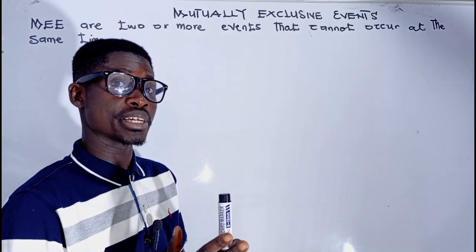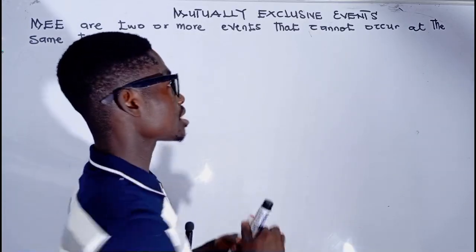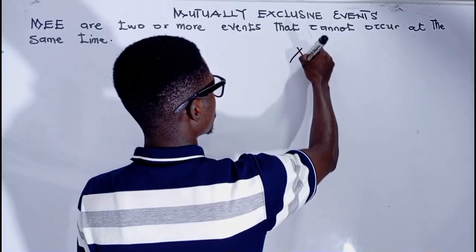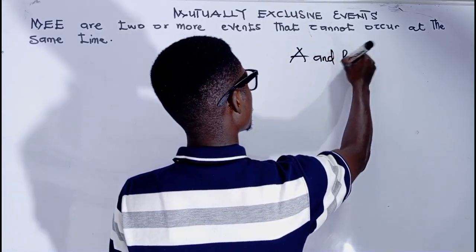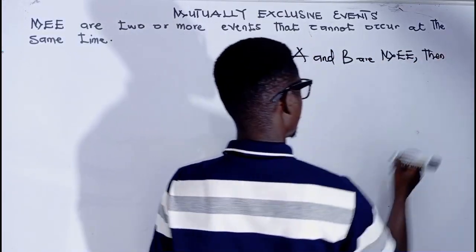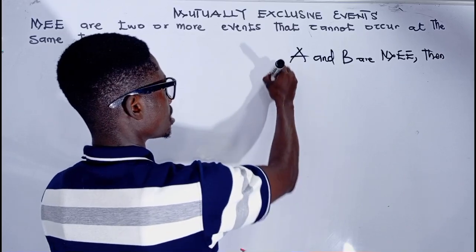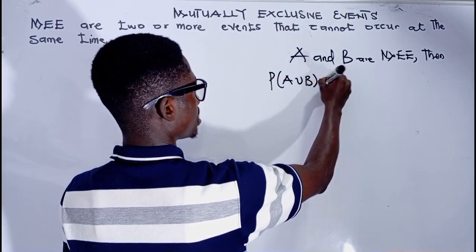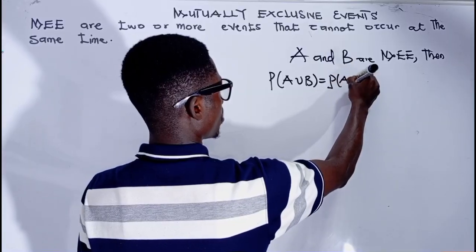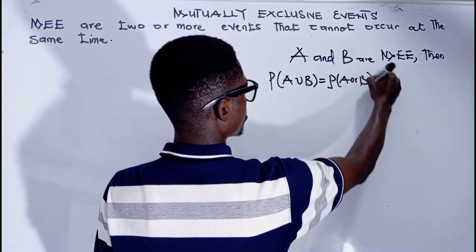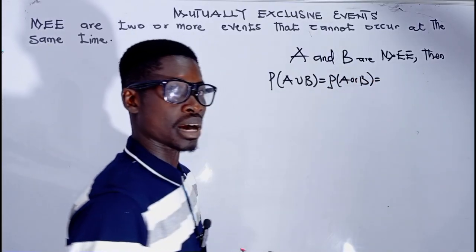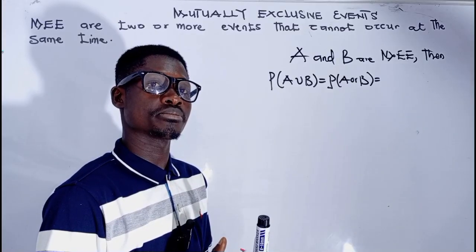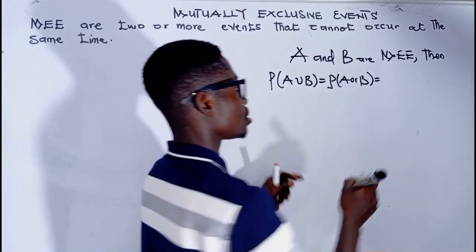If A and B are mutually exclusive events, then the probability of obtaining A or B, which is the same as A union B, is obtained by adding their individual probabilities together.